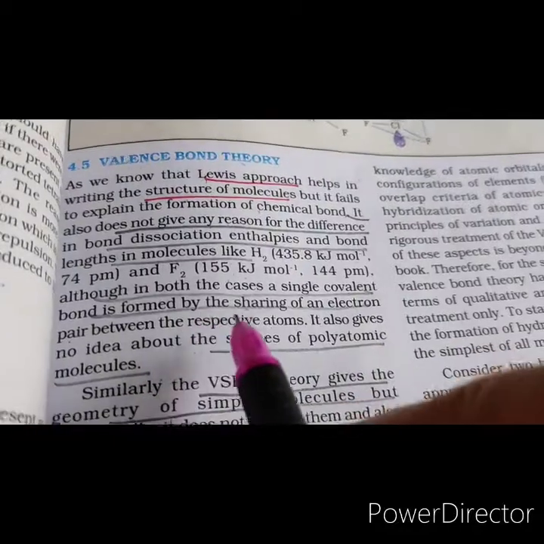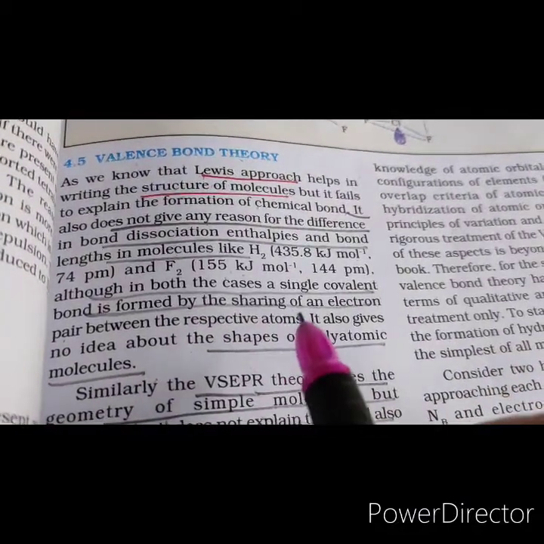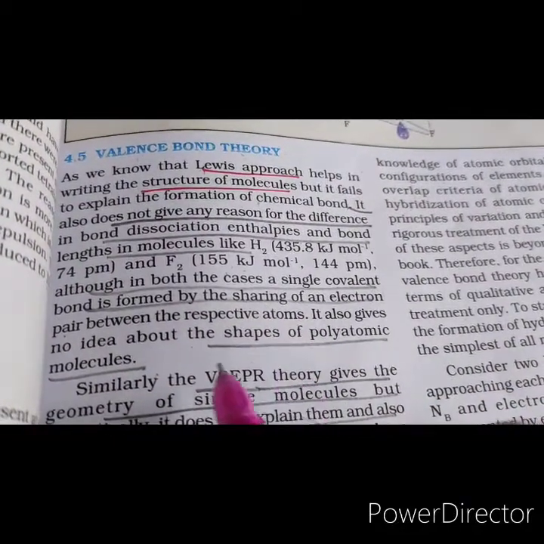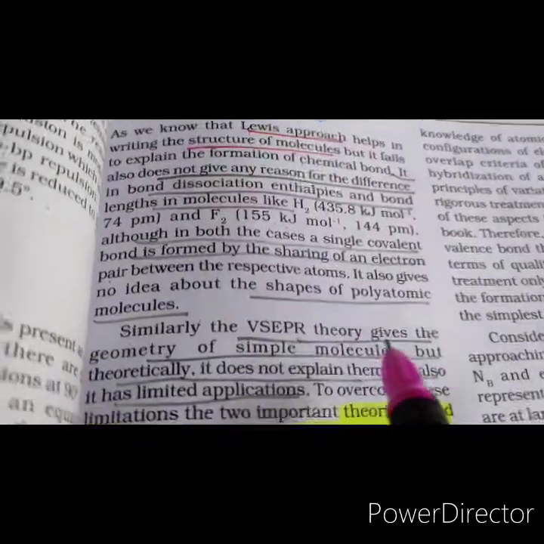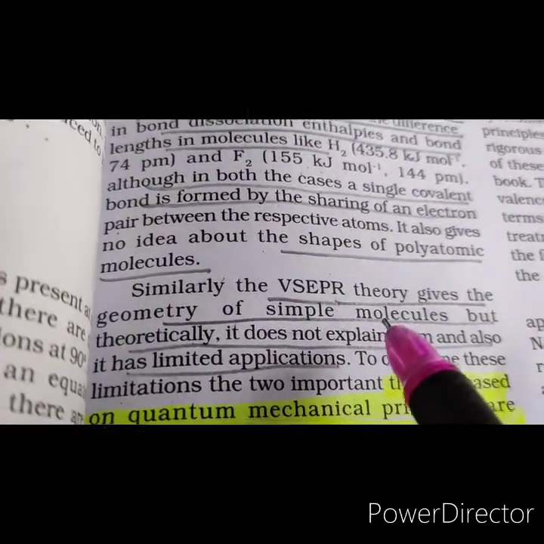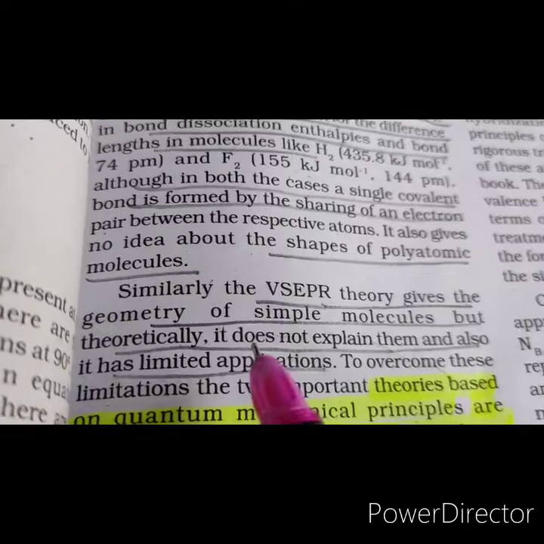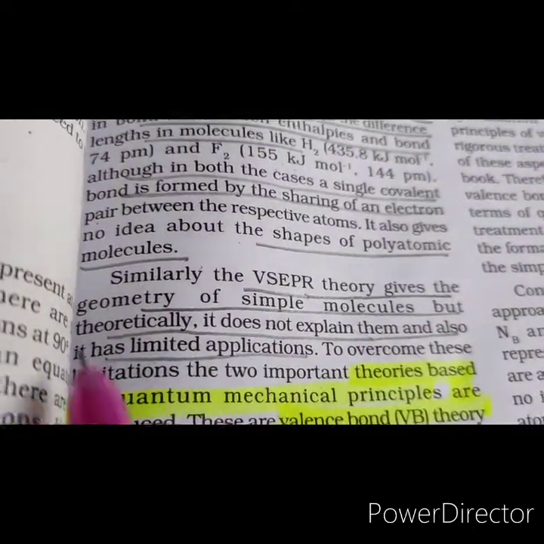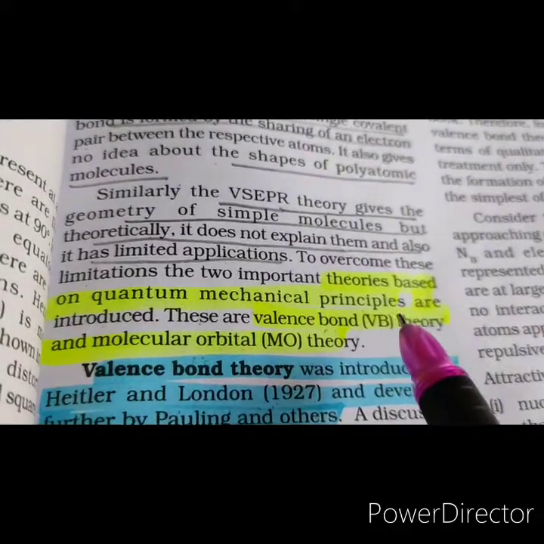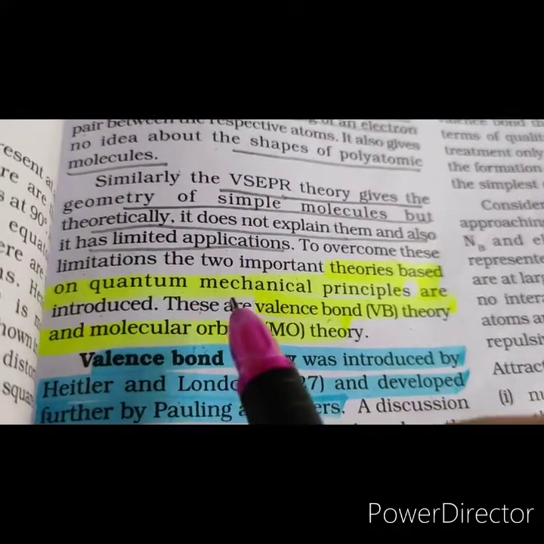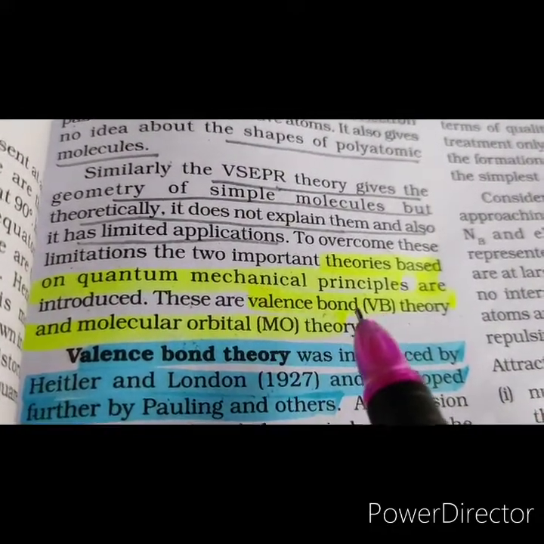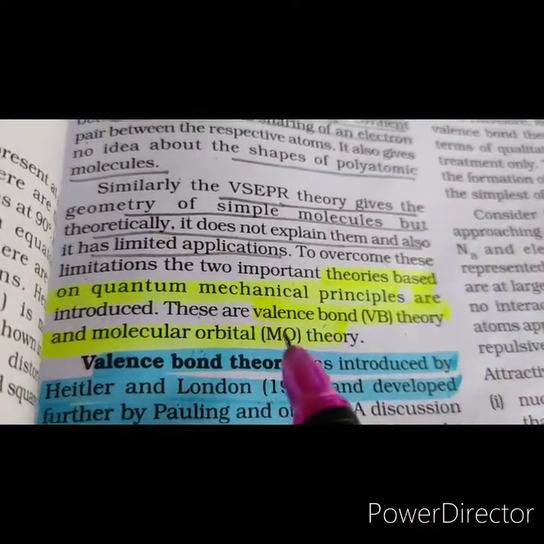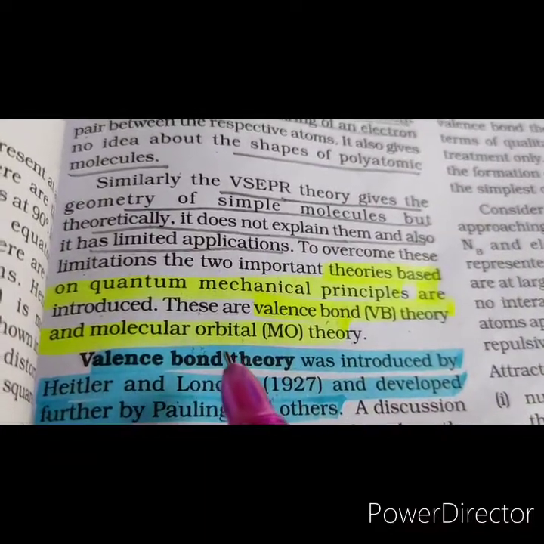Also, this simple picture of covalent bonding does not give us any idea regarding the shapes of polyatomic molecules. The VSEPR theory tells us about the shape of simple molecules, but it also has limited applications. To overcome the limitations, two important theories based on quantum mechanical principles were introduced.